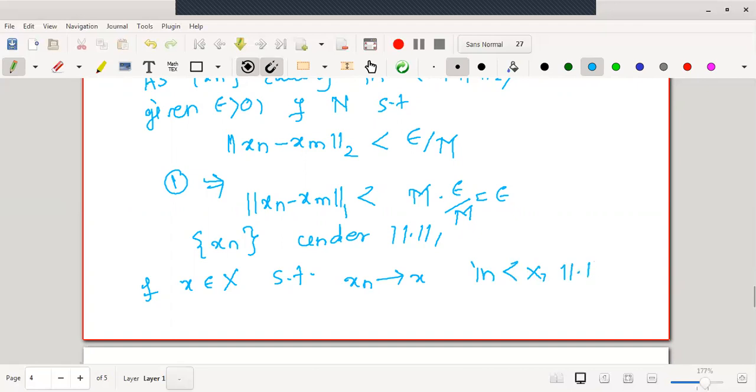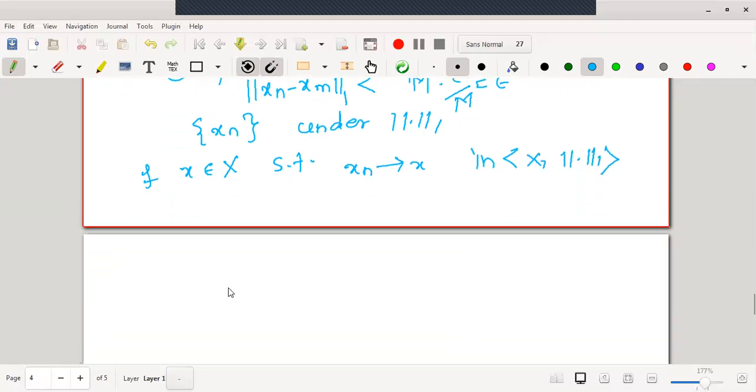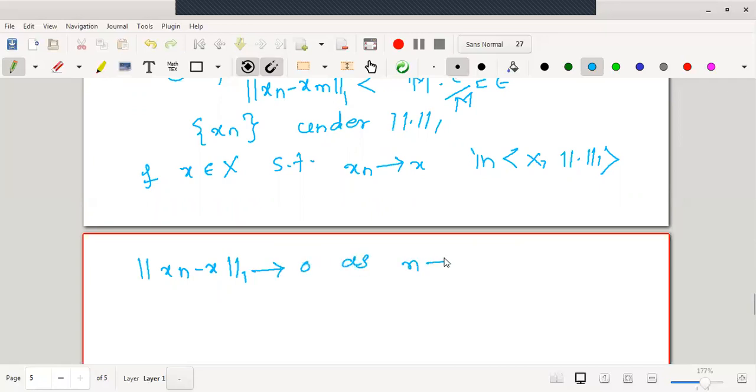In (X, norm 1). That is, norm 1 of xn minus x tends to 0 as n tends to infinity.